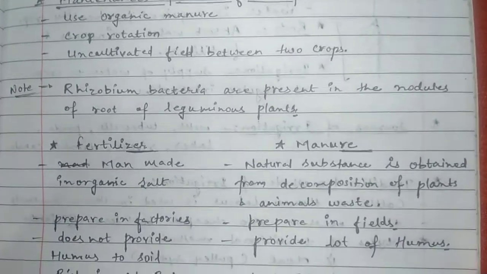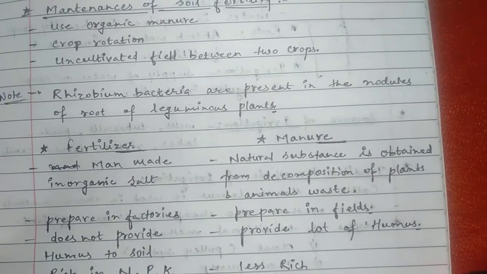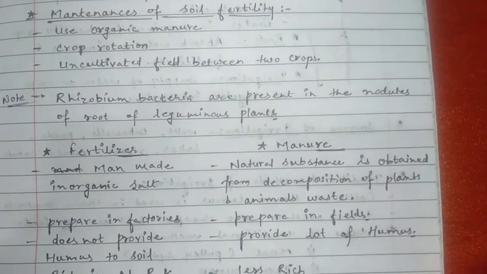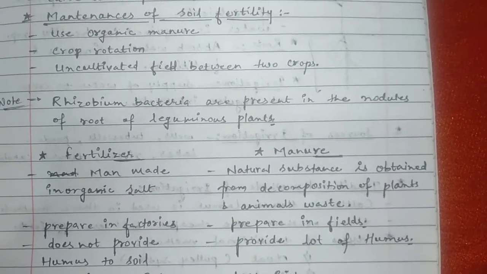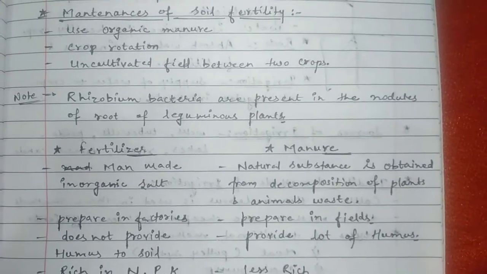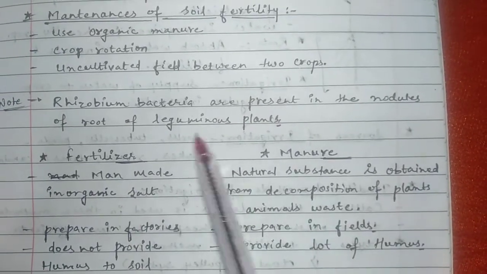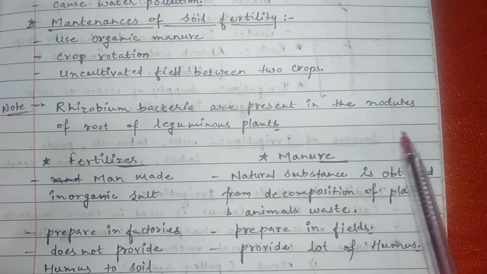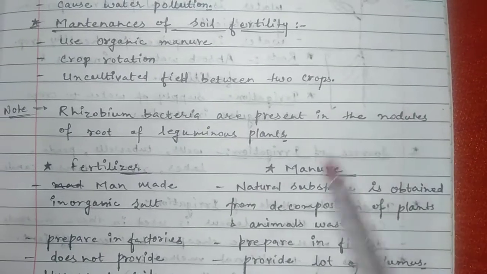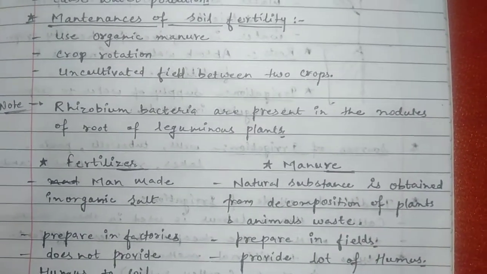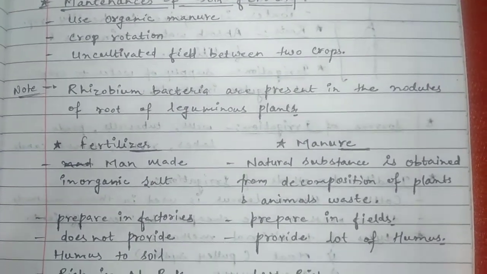Then we discuss one example: rhizobium bacteria. This is a bacterium which is mostly present in the root nodules of leguminous plants like pulses. Most pulse plants are leguminous and have nodules, which we can describe like cysts. These nodules contain rhizobium bacteria, and these rhizobium bacteria are very beneficial for soil fertility.